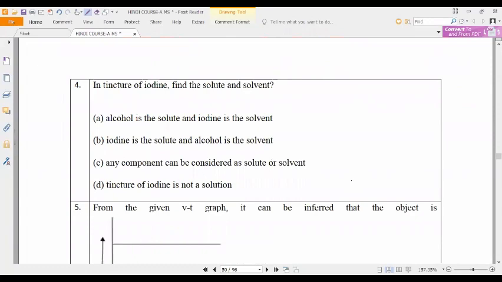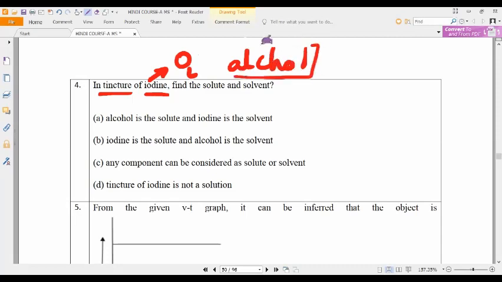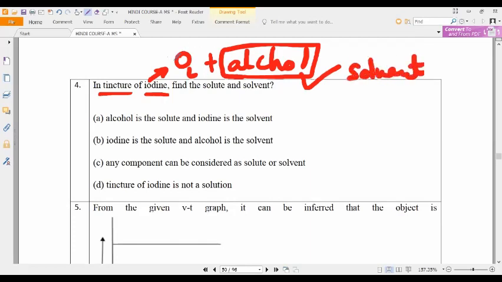Next, a tincture of iodine. It is not water. It is made up of two things: iodine, and the next one is alcohol. Who is the solvent here? Alcohol is the solvent, and iodine is called the solute.